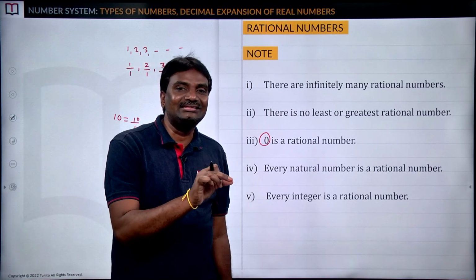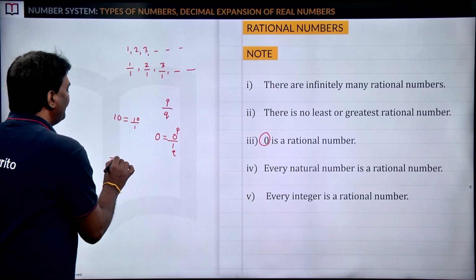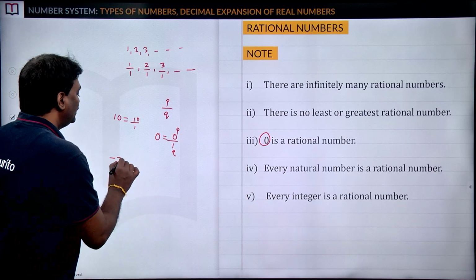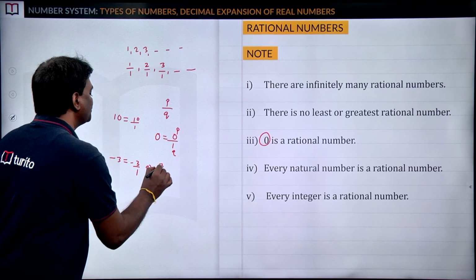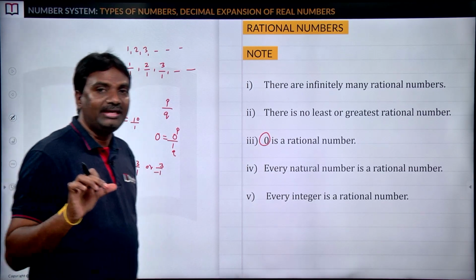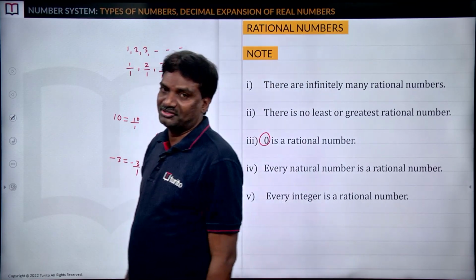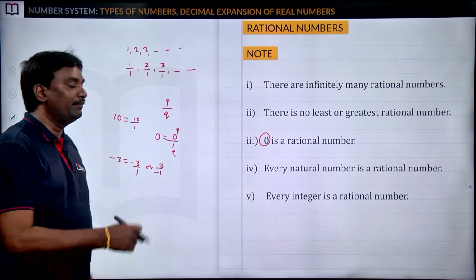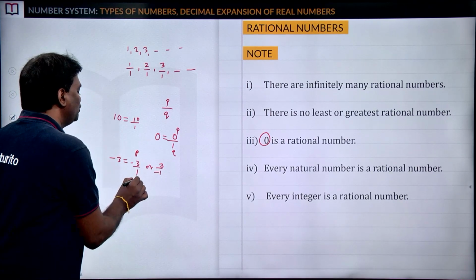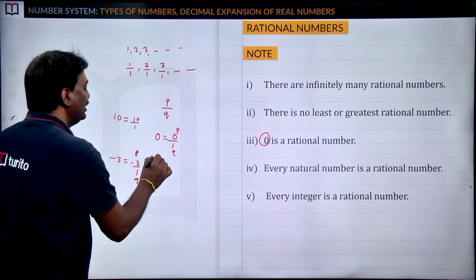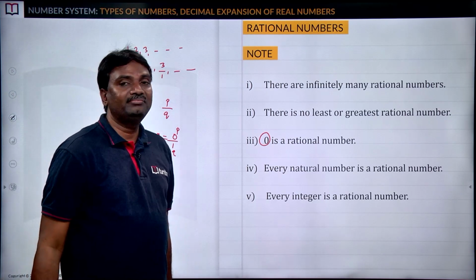Next, every integer is a rational number. Here an integer is nothing but a negative integer or a positive integer or 0. If you take minus 3, this is a negative integer, this can be written as minus 3 by 1, or you may write 3 by minus 1, both are the same. Whether we have the sign for the numerator or denominator, you can take the sign for the whole fraction. So, minus 3 is nothing but minus 3 by 1 or 3 by minus 1. Both are in the form of p by q only. P equal to minus 3, q equal to 1, or p equal to 3, q equal to minus 1. That's why we can say this is a rational number.